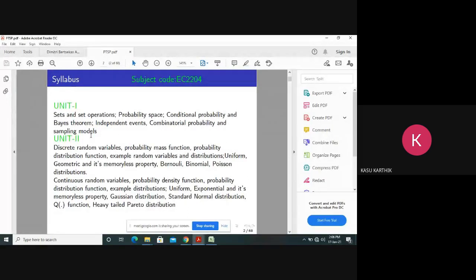Okay. Unit 1. So this is a very simple unit, very small unit. It contains only sets and their operations, and what is the conditional probability, Bayes theorem, and independent events. So these are the important topics which you have to study for the first unit. Now they are very simple. We have discussed all these things in the conventional mode, in the physical class itself.